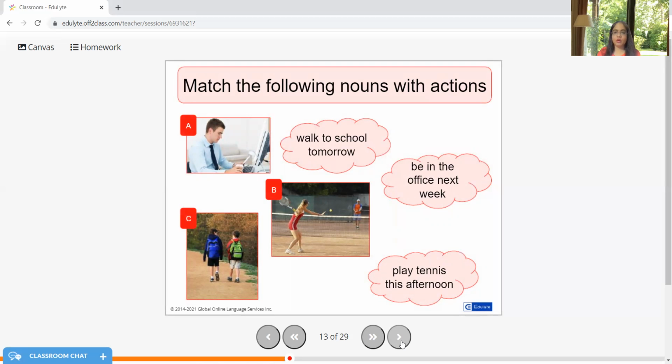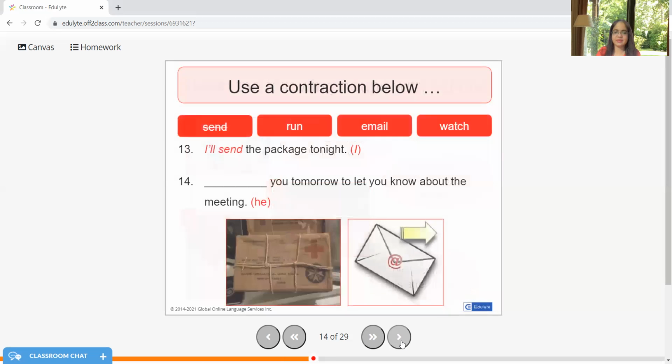He will be in the office next week, or he'll be in the office next week. Sarah will play tennis this afternoon, or Sarah will play tennis this evening, whatever. The two students will walk to the school tomorrow. Like this, it's very simple, I know that. So use a contraction below. He'll email you tomorrow to let you know about the meeting. The 13th sentence, as you can see, I'll send the package tonight. I will or I'll, it's one and the same thing.